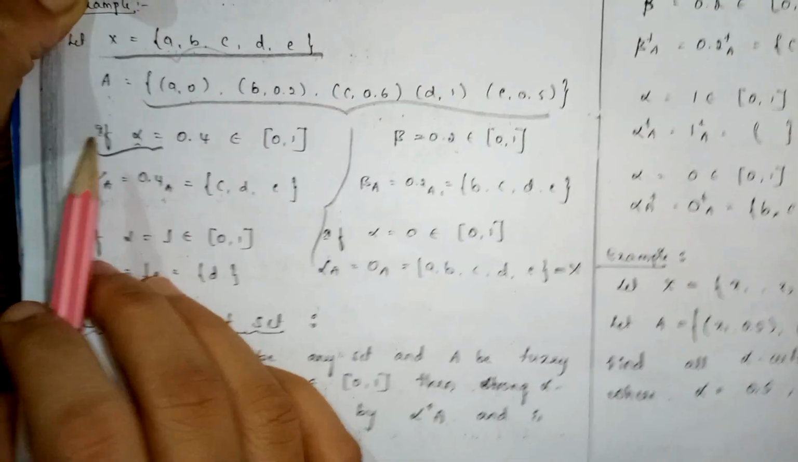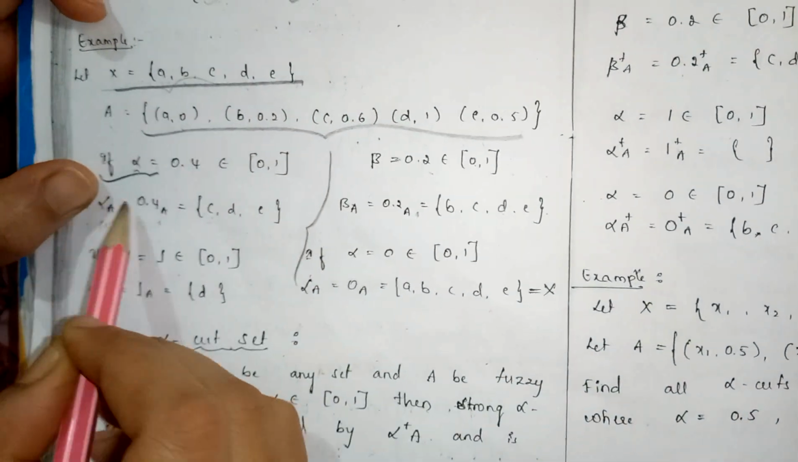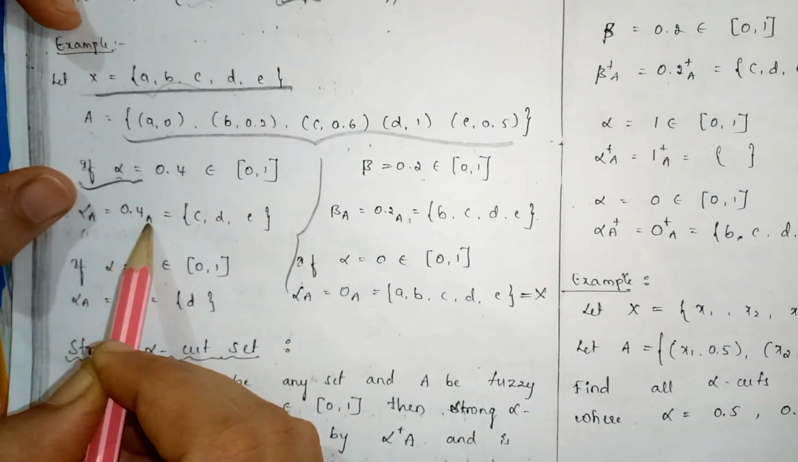Then we have to calculate the alpha cut set. What is the alpha cut set? You know the definition. Alpha A. Our alpha value is 0.4, so 0.4 A is equal to